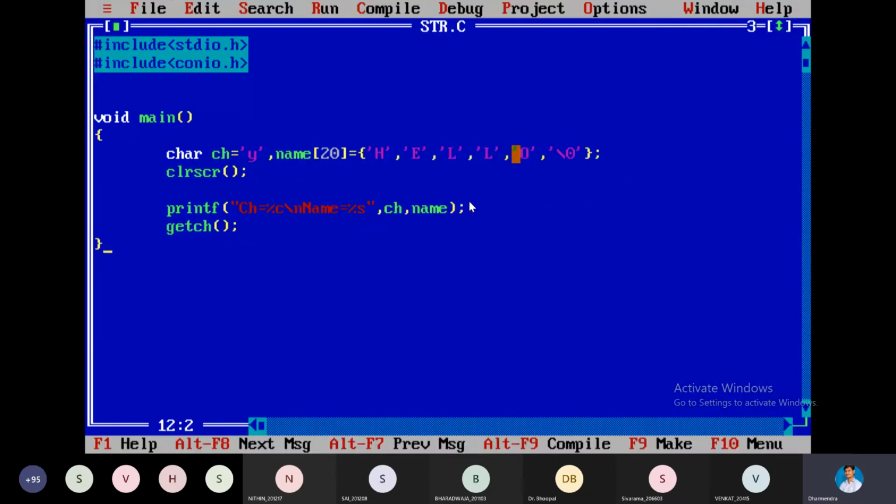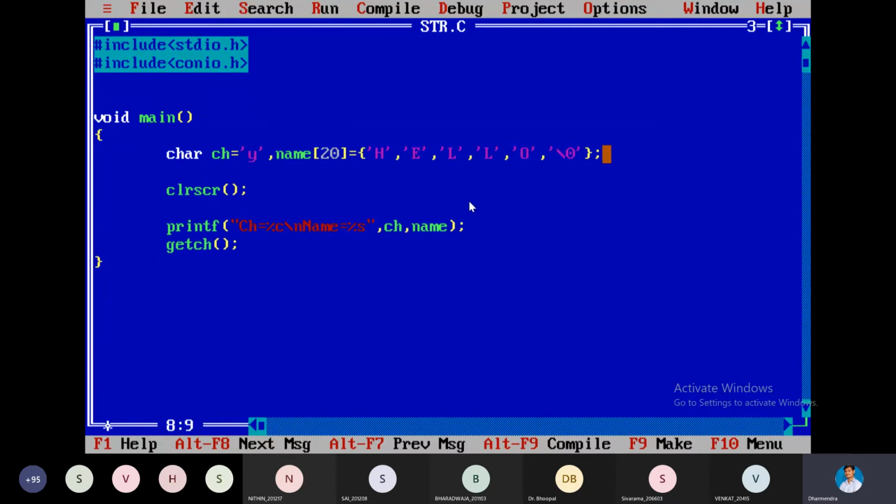Okay, this is one way of declaring or initializing a string. Now another way: char str is my string name. I am giving the size, some 20 or whatever you want.